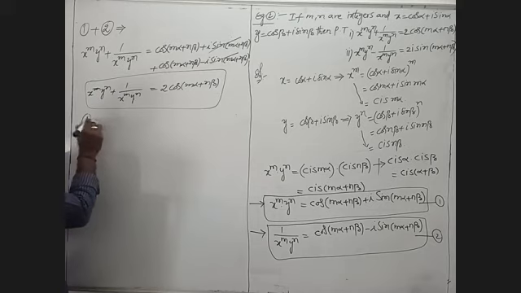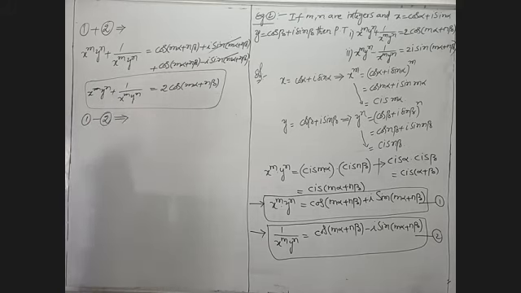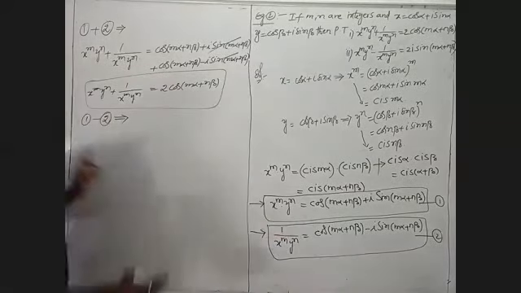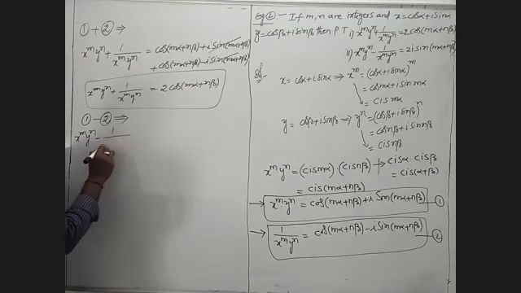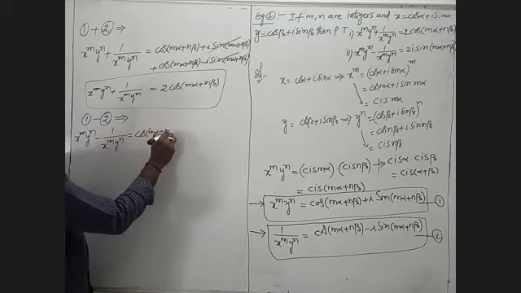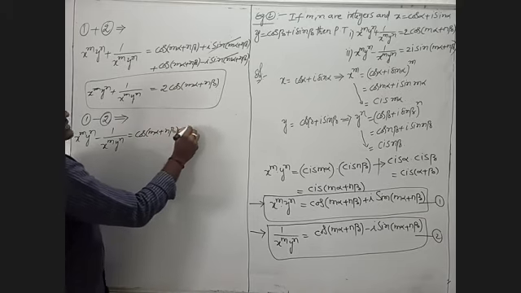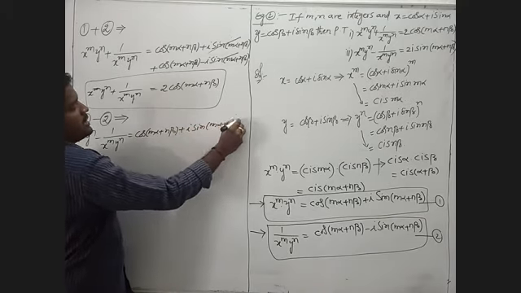Now I am going to the second one, that is 1 minus 2, the difference. The LHS is x power m y power n, the required symbol is minus, 1 by x power m y power n. That is cos of m alpha plus n beta plus i sin of m alpha plus n beta.